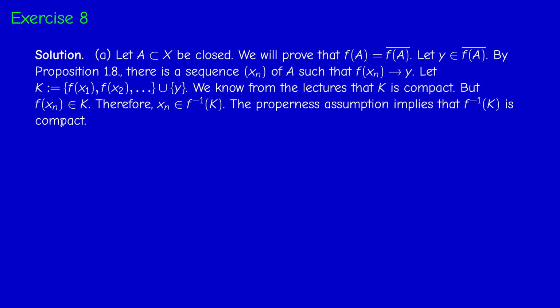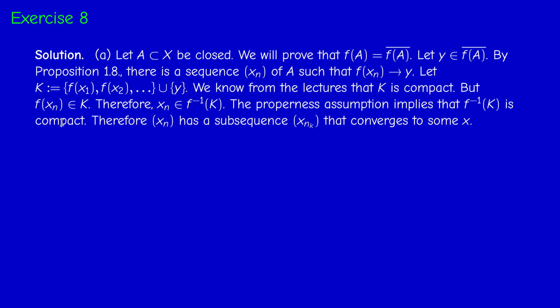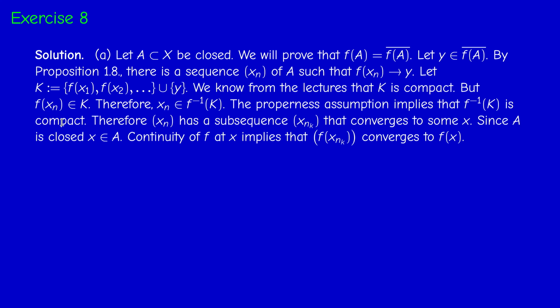Therefore, it is sequentially compact because we are dealing with metric spaces. Therefore, x_n has a subsequence x_{n_k} that converges to some limit x. And so x_{n_k} is a sequence in A, and therefore the limit must be in the closure of A. But since A is closed, the limit is in A.